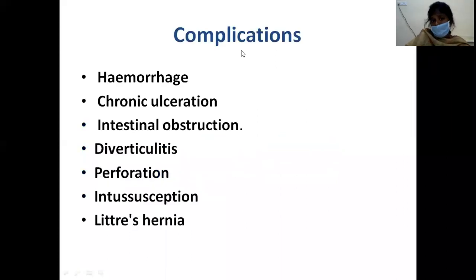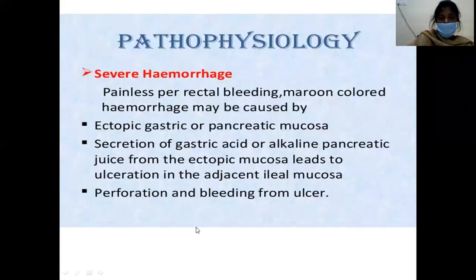So what are the complications or symptoms of Meckel's diverticulum? One is hemorrhage, the others are chronic ulceration, intestinal obstruction, diverticulitis, perforation, intussusception, and Littre's hernia.